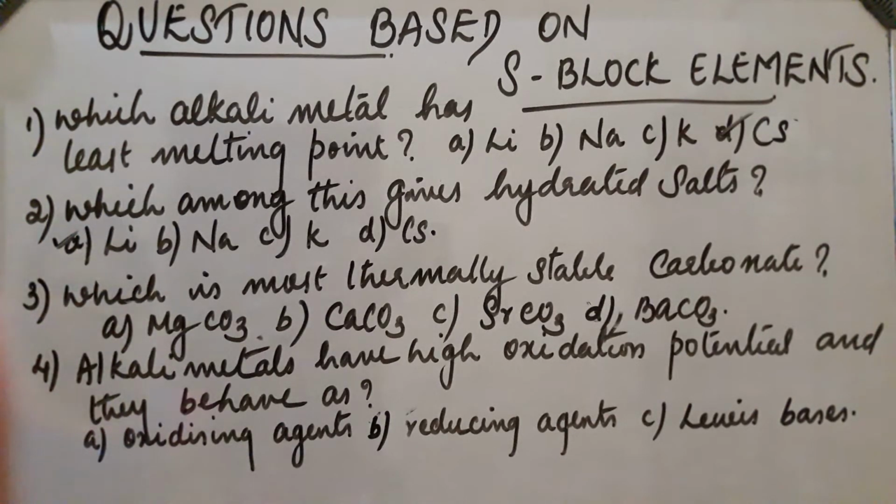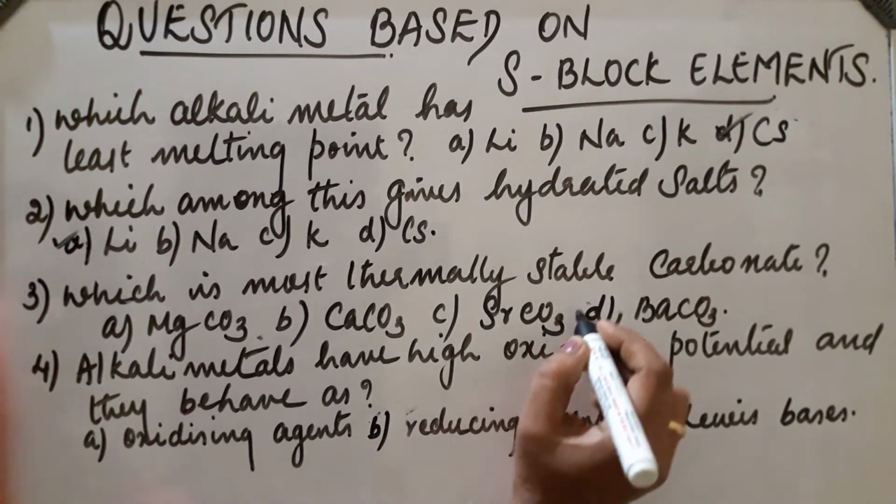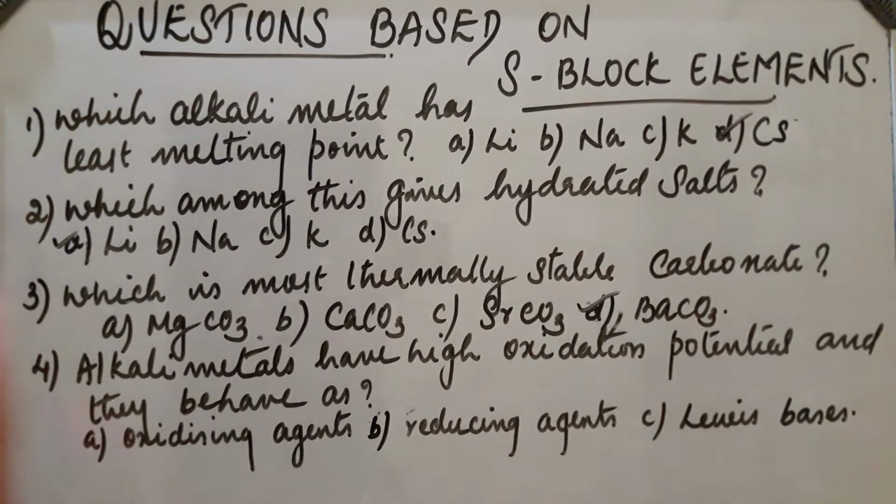Next, third question, which is the most thermally stable carbonate? Magnesium carbonate, calcium carbonate, strontium carbonate and barium carbonate. Barium carbonate is most stable because down the group thermal stability of carbonates increases. So, barium carbonate is the most thermally stable carbonate.